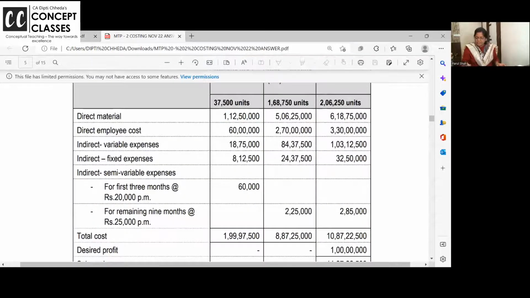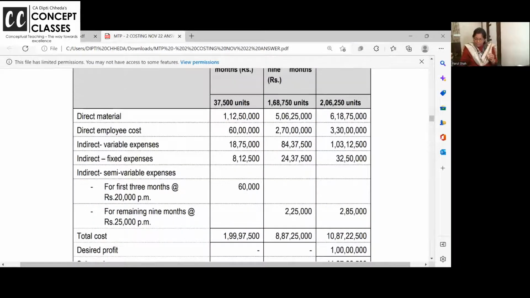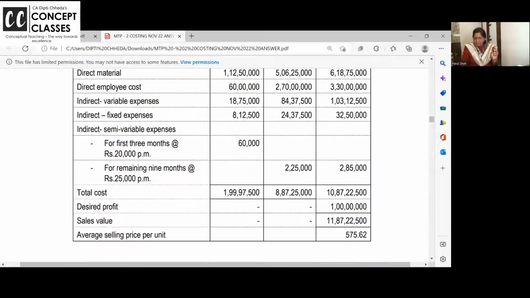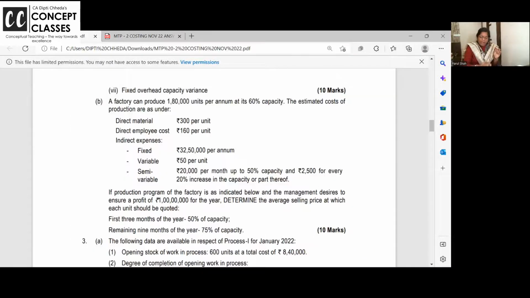37,500 units. So like this, once you get the number of units, and the semi-variable overhead, you know how to allocate, you can make the cost sheet. Calculations are missing, just understand how they are calculating. Clear or not? 9 months, 75%. Pick up your calculators. 1,80,000 into 75 divided by 60.